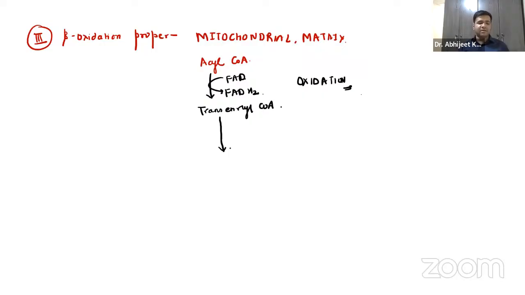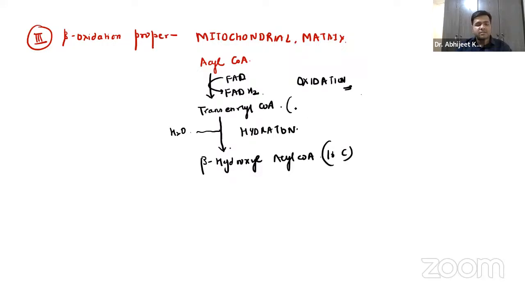Now this is trans-enoyl coenzyme A. Again, what will be added over here? Water will be added over here, right? And this is called hydration. And what will it result in? It will result in the formation of beta hydroxyacyl coenzyme A. Now, acyl coenzyme A, you already know, is all 16 carbon.